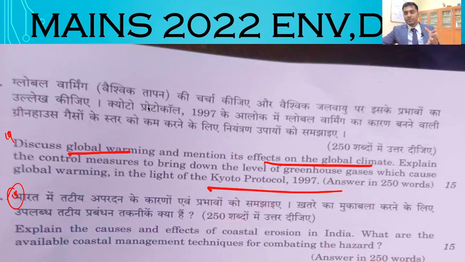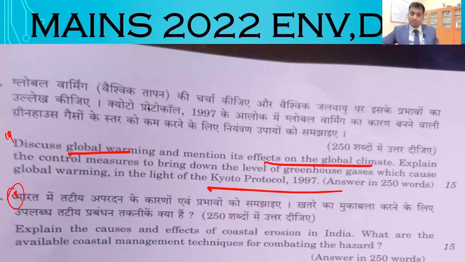Those of us preparing for prelims know global warming: what is this? What are the gases that are responsible, what is the Kyoto Protocol, what are the gases that the Kyoto Protocol is focusing on, and then you can write about the recent Kigali Agreement, right? These things you study in prelims itself, so there is no need to go in depth about this.